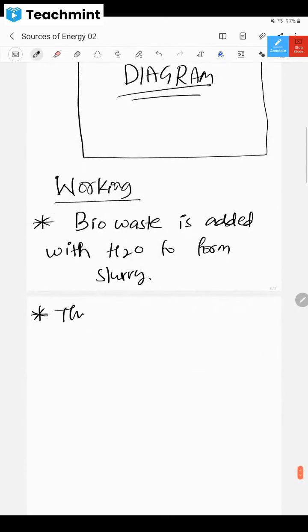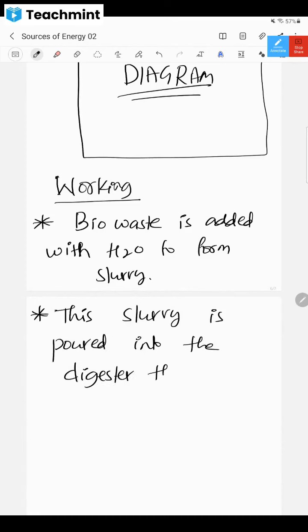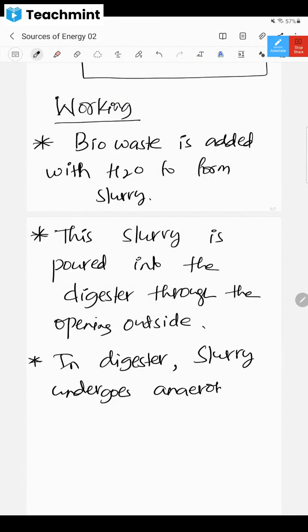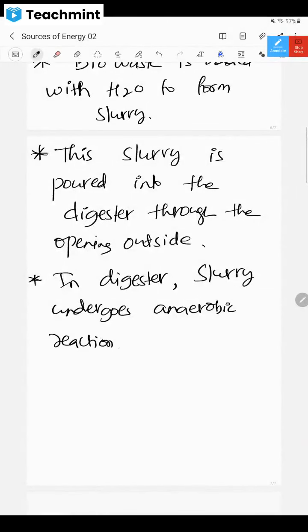Next, this slurry is poured into the digester through the opening outside, wherever you give the input. In the digester, the slurry undergoes an anaerobic reaction, and many gases are formed.